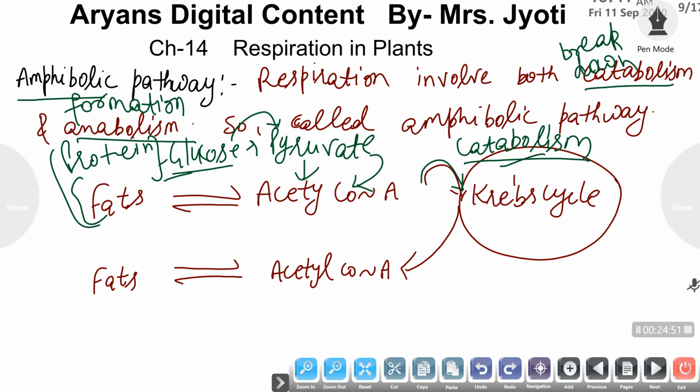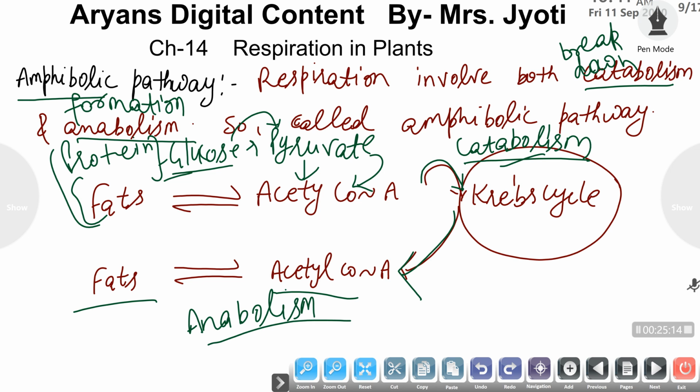But when our body has to synthesize these molecules, and if there is any scarcity of a particular substrate, then the acetyl coenzyme A that is extracted from the Krebs cycle is again converted into fats or protein molecules, which is termed anabolism.